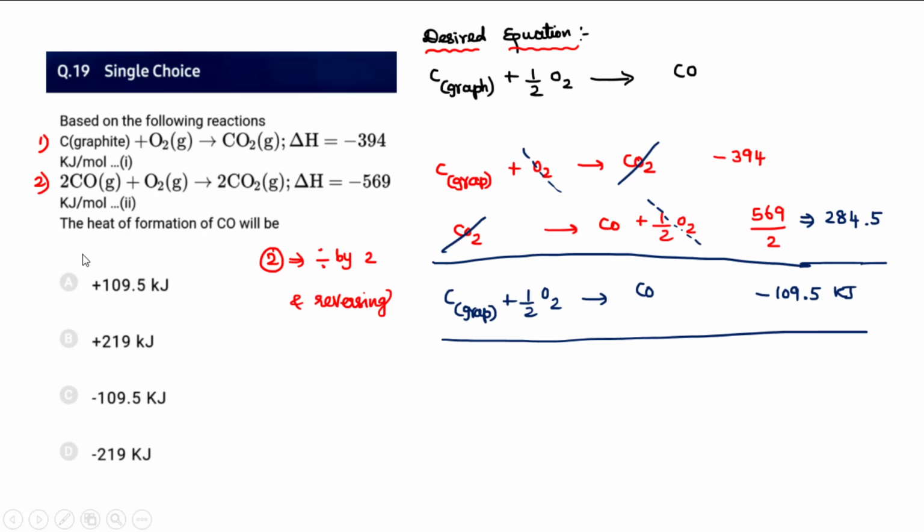And question number 19, they're asking, based on the following reactions, what is the heat of formation of carbon monoxide? Heat of formation means formation of 1 mole of the compound from its stable elements. For carbon, graphite is the stable element. Please make sure you know the stable elements.